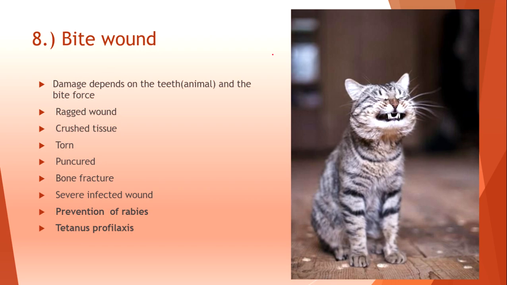Another specific type of wound is bite wound. It's not an anatomical classification because you must understand the bite of a cat and the bite of a tiger are different types of wound. Damage depends on the teeth of the animal and the bite force. A ragged wound, crushed tissue, torn, punctured. It can lead to bone fracture even if a dog made this wound.